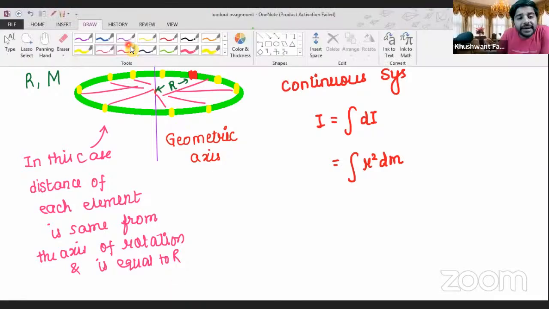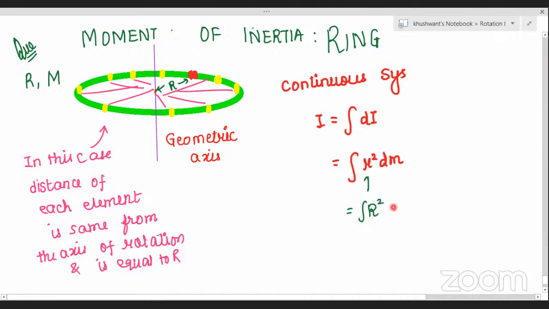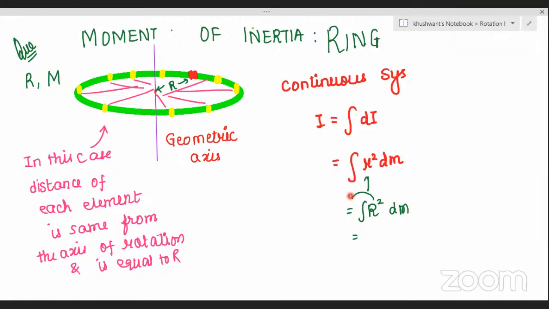So, let's come back to Makesh. Makesh, tell me, instead of this r, what can I substitute here? Capital R squared, or the radius of the ring? Yes, sir. Right? And dm. So, what about the constants? Do they go outside the integration or do they remain inside, Makesh? Outside, sir. So, let's take it outside.